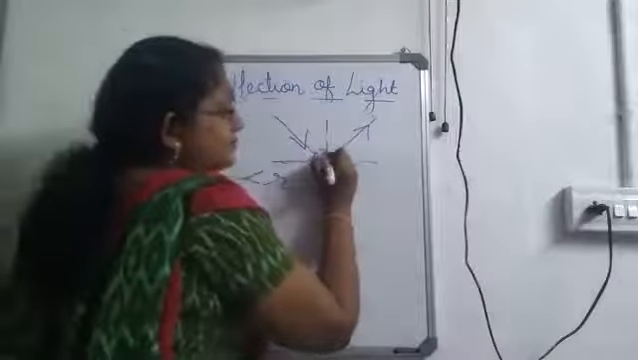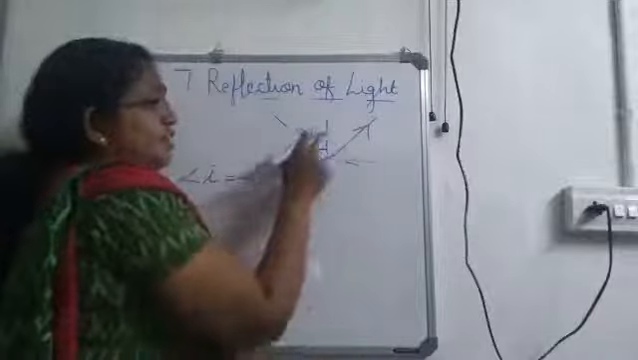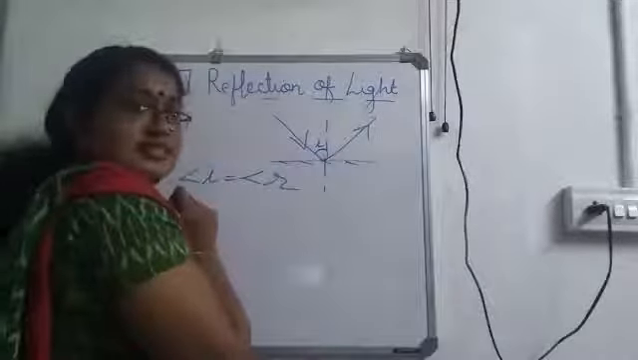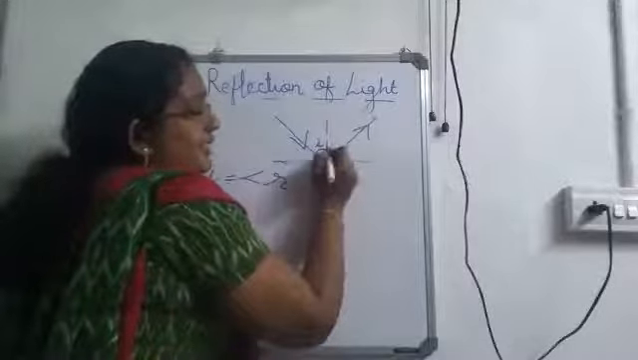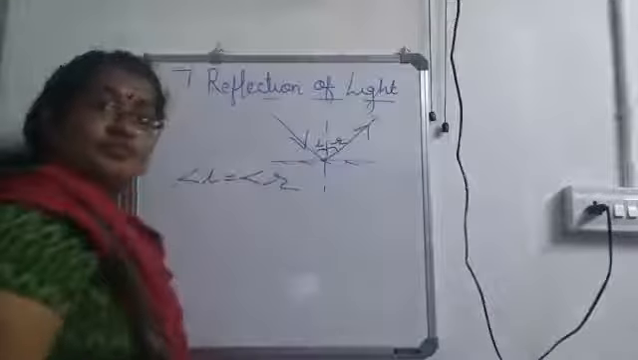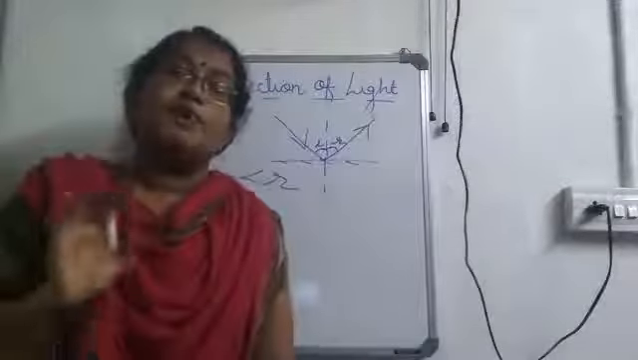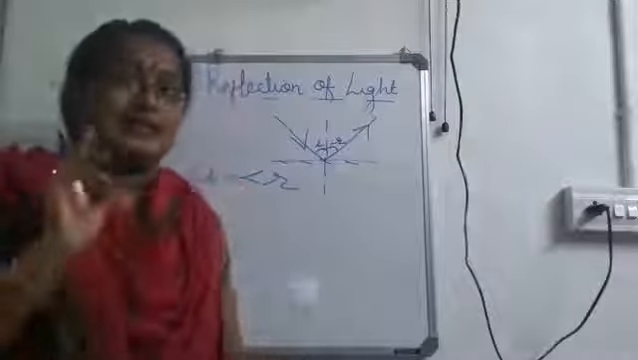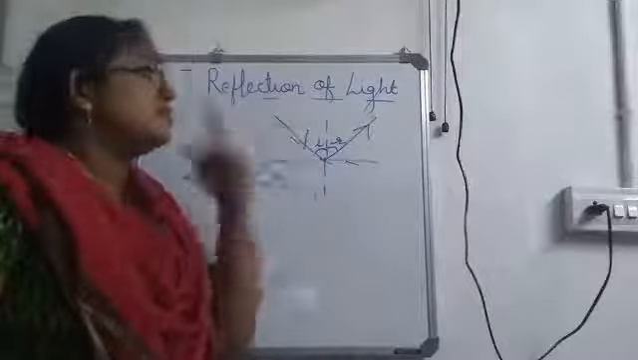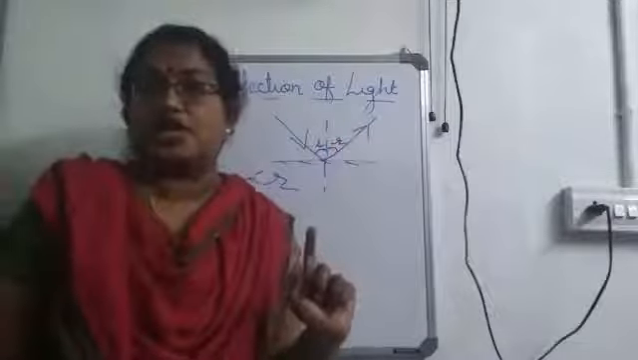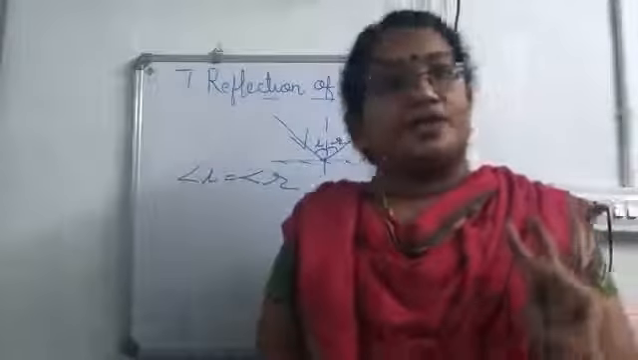That is, this is the incident ray, this is the normal. So this angle is the angle of incidence. The normal and the reflected ray make this angle, the angle of reflection. When we measure these two angles, they will always be equal. That is, angle of incidence will always be equal to angle of reflection. These two things can be called the laws of reflection.